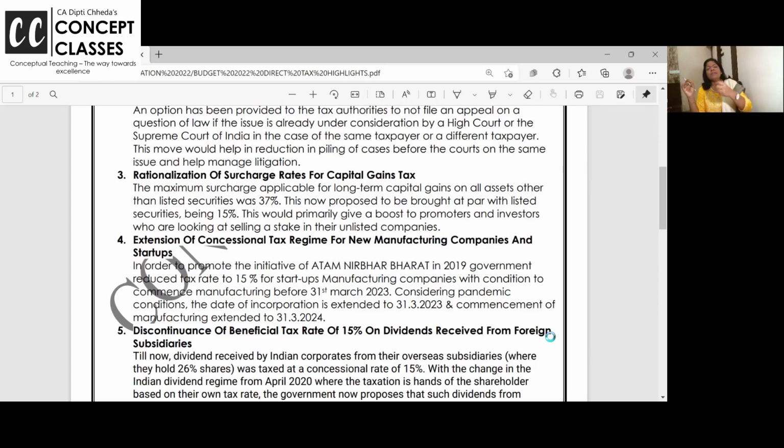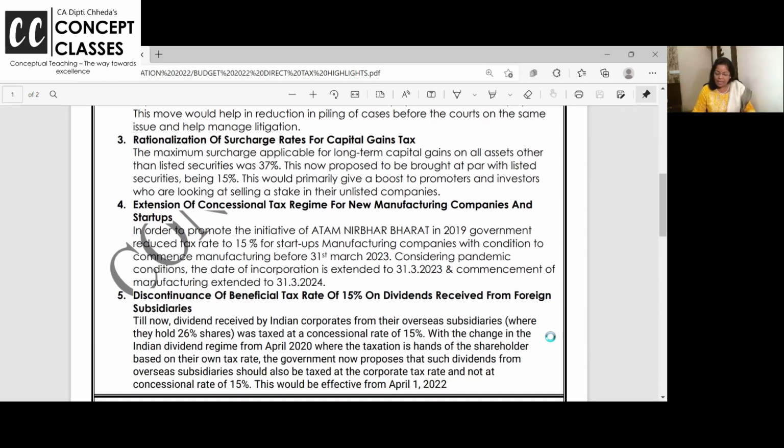Even if your income exceeds 5 crore, the enhanced surcharge of 37% and 25% is not applicable. Read it. Maximum surcharge applicable for long-term capital gain on all assets, unlisted debentures, debt-oriented mutual funds, other properties, jewelry, all. This is now proposed to be brought at par, being 15%.